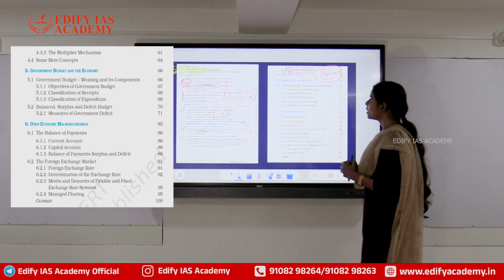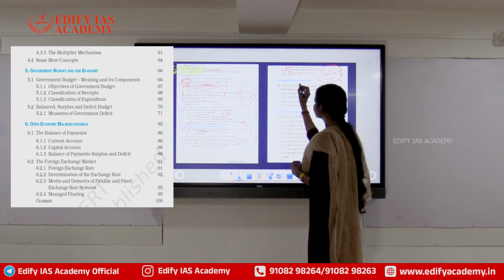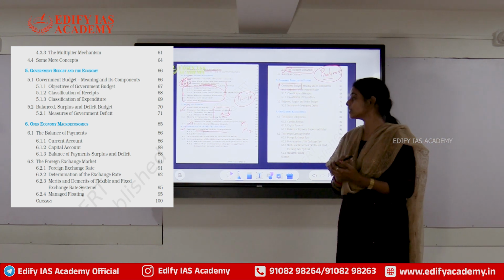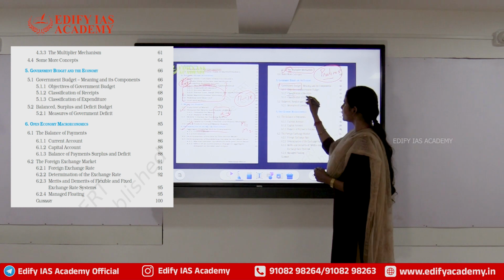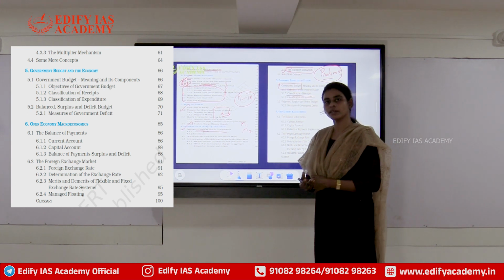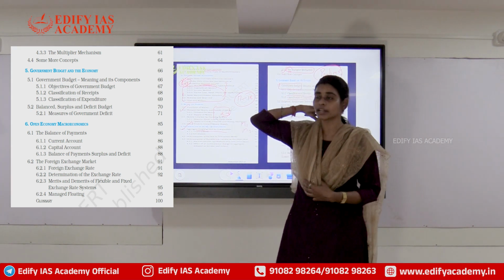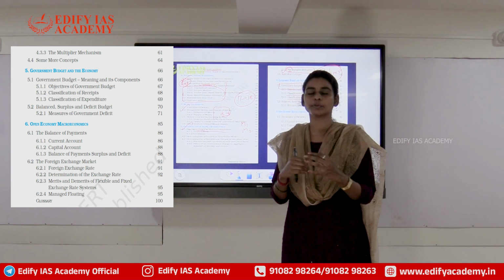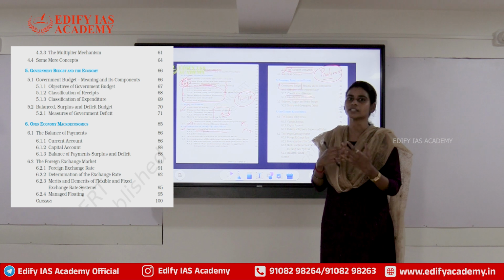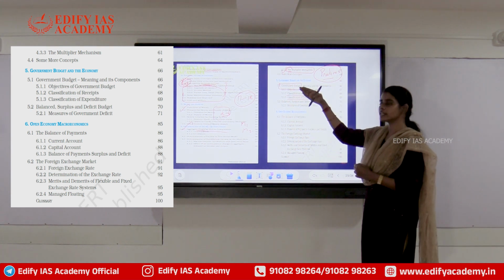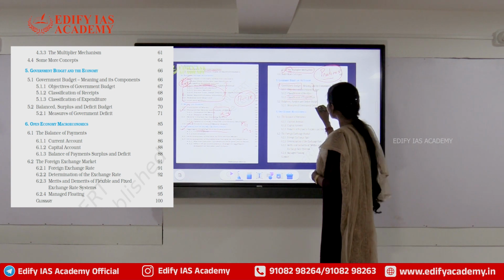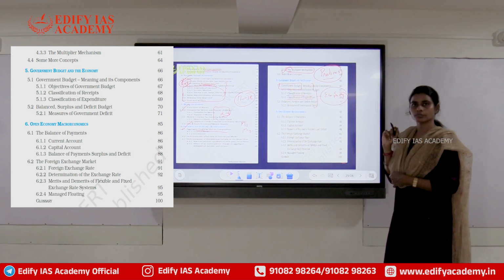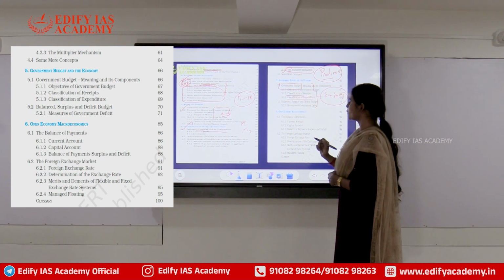Okay, good. Now, this is again very important: government budget. In this you will be studying what are the different types of budget that the government is making every year. What are the different types of receipts that we have? What are the different types of expenditures that we have? We know what is meant by capital expenditure, what is meant by revenue expenditure, and how the government is going to prepare its budget, whether it is a balanced budget or a deficit budget. We will study all these things in detail in the government budget, and you have to link it with your economic survey. Study the economic survey from this perspective. Again, you can expect questions from this area also.